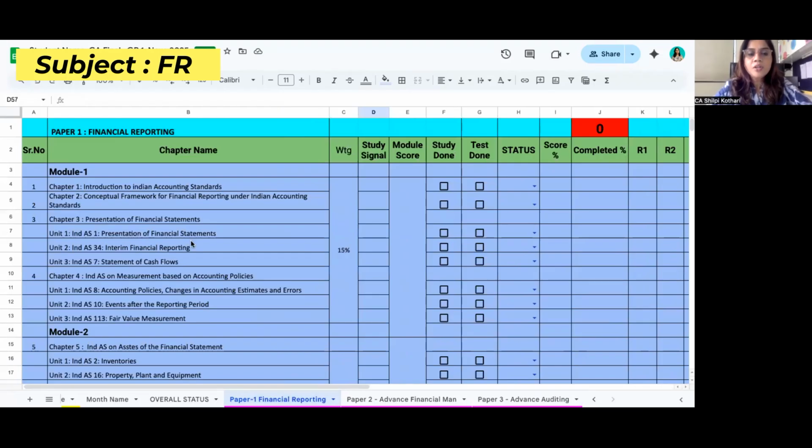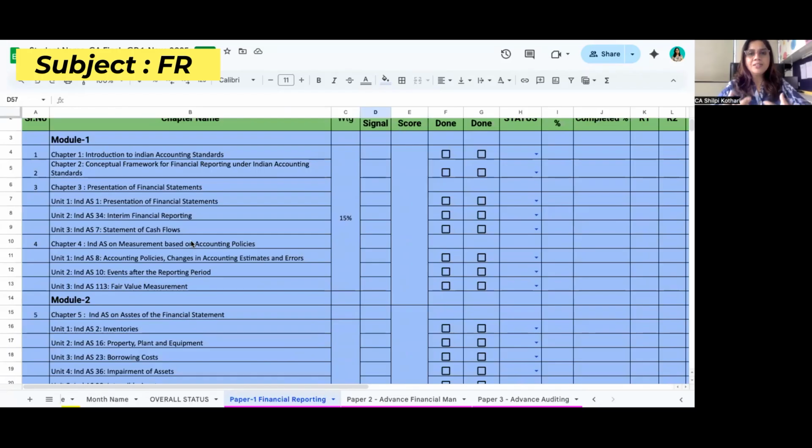Module 1 is majorly about the presentation part of financial reporting. This is considered financial reporting, basically more for big multinational companies. We need not study AS, but we need to study Ind AS, wherein these 4 chapters in Module 1 majorly help with the presentation part. That is why you can see it's a 15% weightage. This has to be done as early as possible.